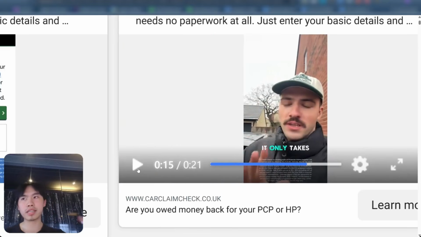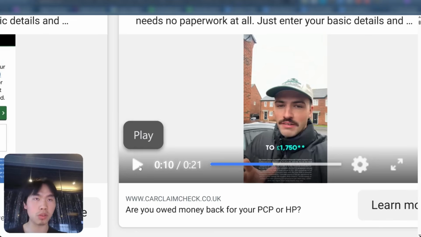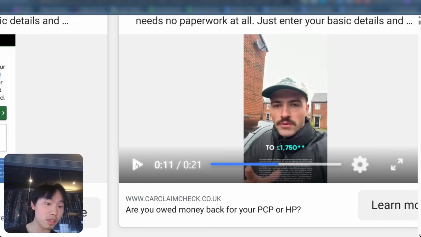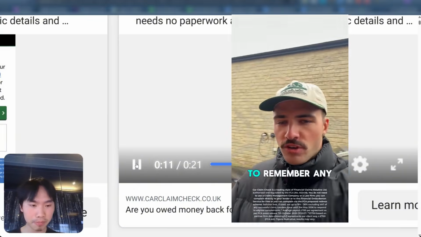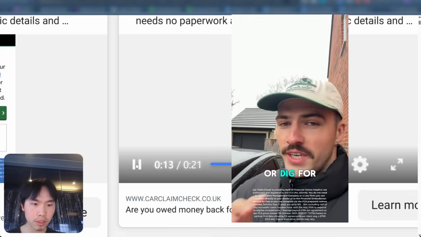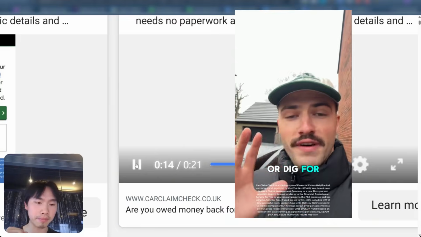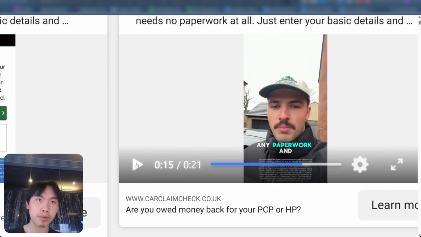So, right, it only takes 30 seconds, and he also reverses the risk by saying you don't need your license plates, yada yada, right? Up to 750. So he really stresses, right? It's not such a big, unbelievable amount, and it gets people interested because it's free money, right? There's no need to remember any registration plates or dig for any paperwork. So that's a risk reversal right there. So it's easy, fast, takes you 30 seconds, right?